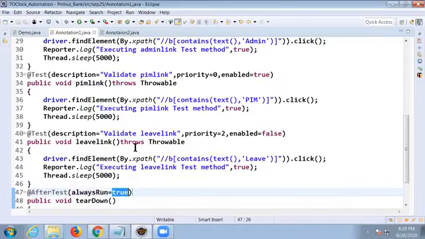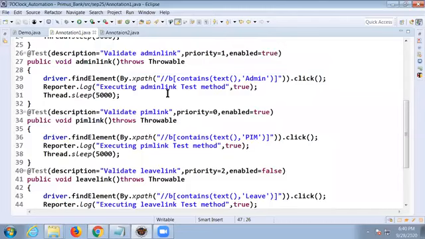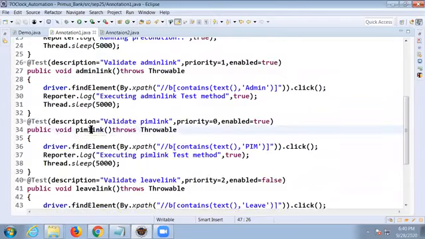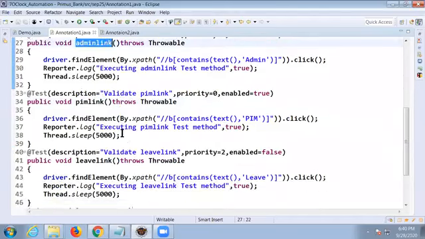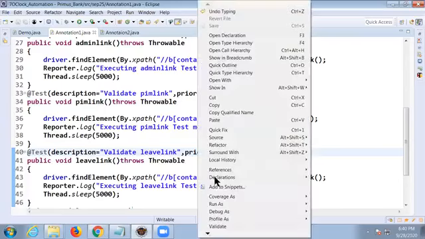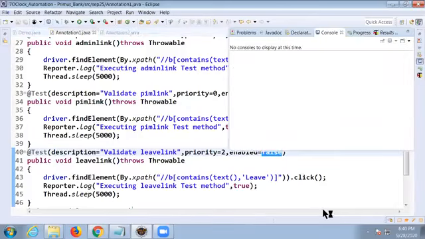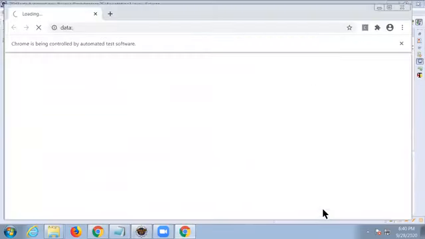Okay. So how many test cases will execute now? 2 test cases, right? Which test case will execute first? The first test case will be PIM link, because we gave priority 0. And the second test case, admin link. And the third test case will not participate. Why? Because we ignored it from execution. Okay. So right click the mouse, run as TestNG test. Only 2 test cases will execute according to priority, and whatever messages you gave in description will be reported in your HTML.